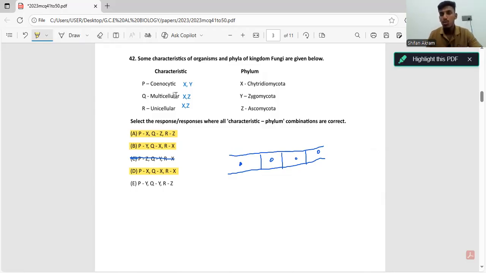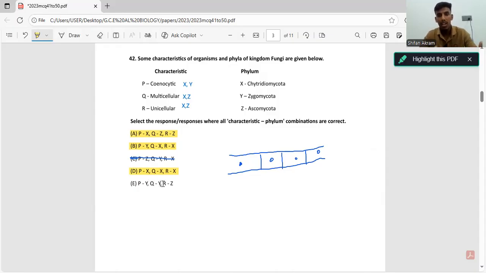Now, in the resource book, there is no statement saying Zygomycota is multicellular, right? If you have read about Zygomycota in the resource book, they have no mention of whether Zygomycota is multicellular or unicellular. For that reason, we really don't know.